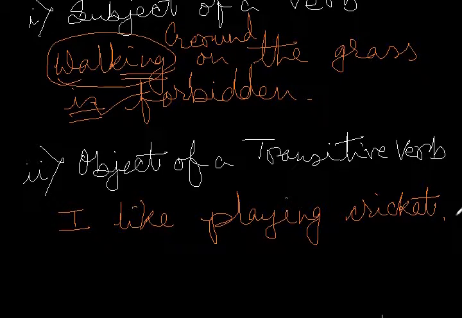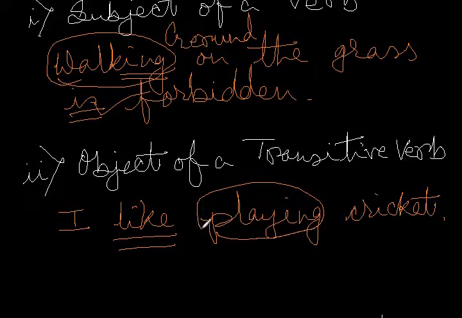Now, which one is the transitive verb in this sentence? Like. And which word is acting as the object of this transitive verb? What do you like? You like playing cricket. So playing is acting as the object of the transitive verb like. Now playing of course looks like a verb, but it does the job of a noun and it ends in ing. Therefore playing again is a gerund.